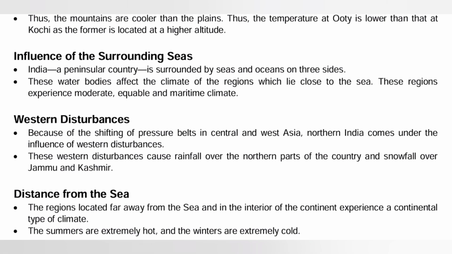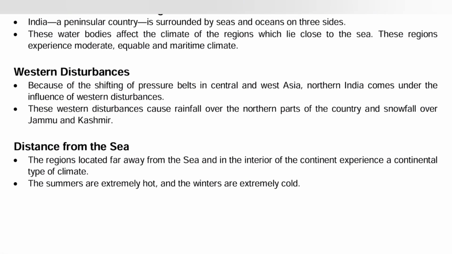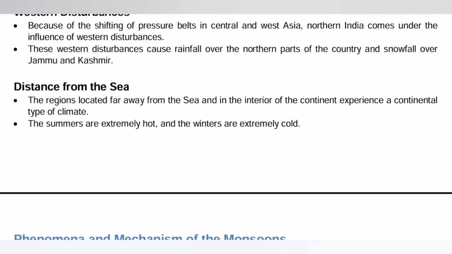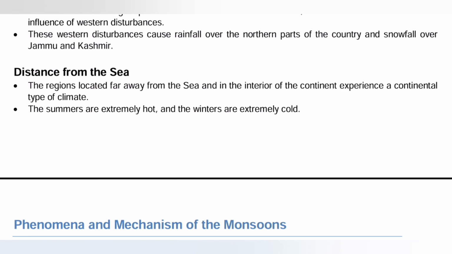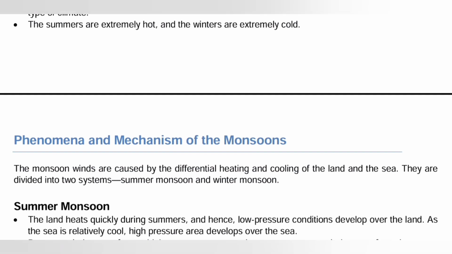Due to the shift of the pressure belt in central and west Asia, northern India comes under the influence of western disturbance. The western disturbance causes rainfall over parts of the country and snowfall over Jammu and Kashmir. Distance from the sea: the regions located away from the sea, in the interior of the continent, experience the continental type of climate, and the summers are extremely hot and winters are extremely cold. So, as I told you, the areas which experience a continental type of climate have extreme conditions.